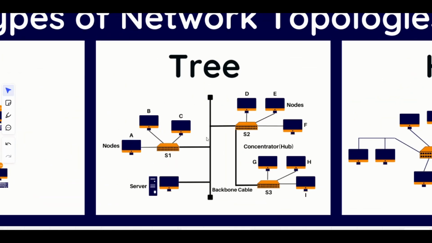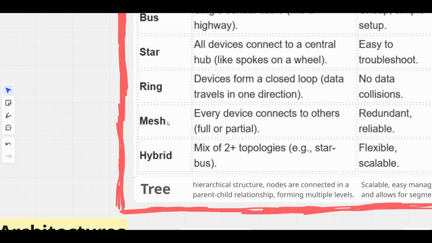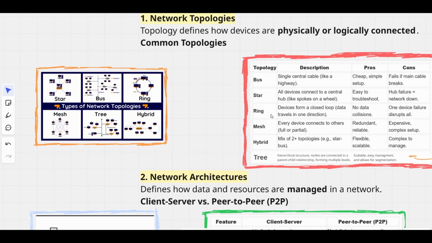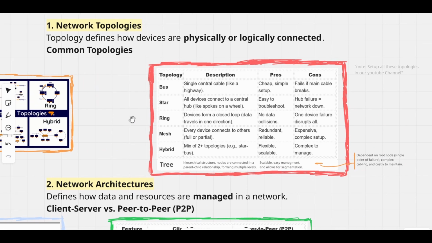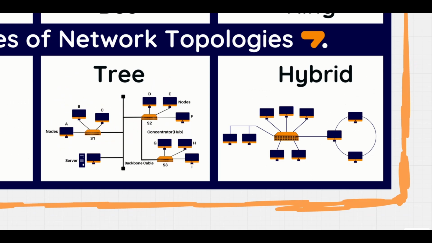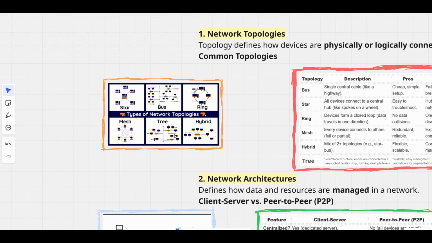Pros of this topology: scalable, easy management, and allows for segmentation. Cons: depends on the root node, single point of failure, complex cabling, and costly to maintain. It's actually not an important topology, but you must know it.